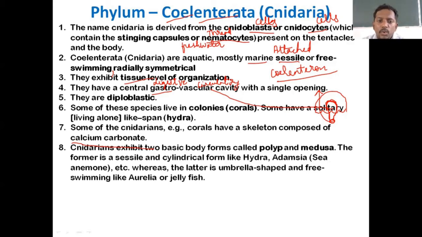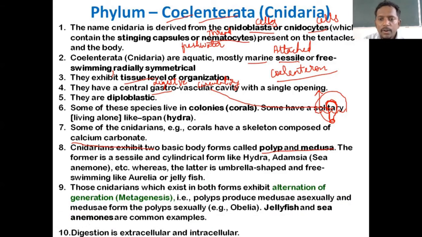Corals have two basic body forms, polyp and medusa. Many a time this is asked in your examination. Polyp and medusa, there are two body forms. Before I explain this point, I will go to a diagram.